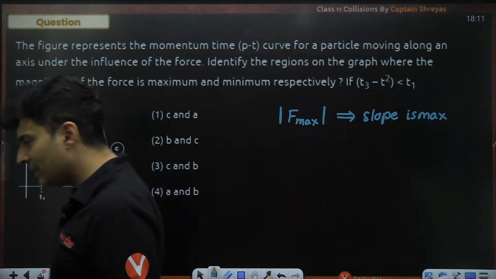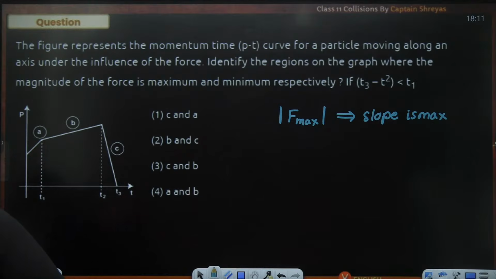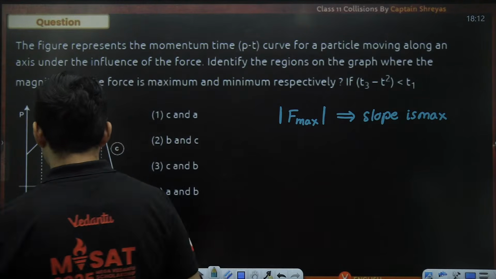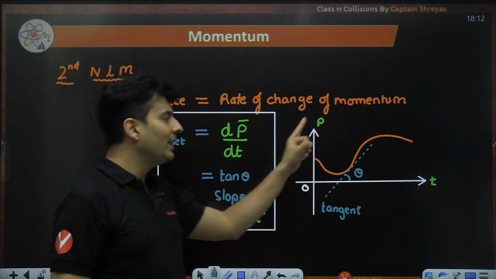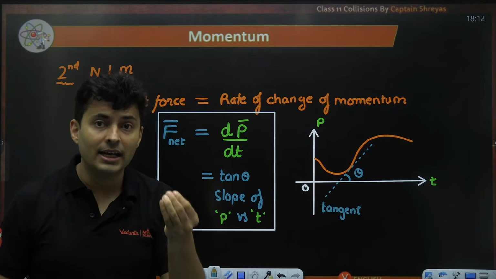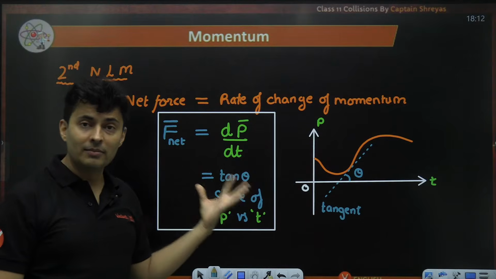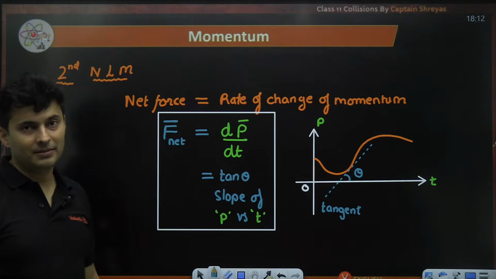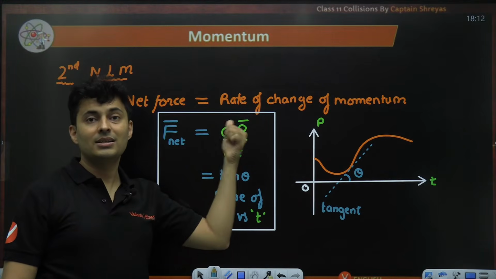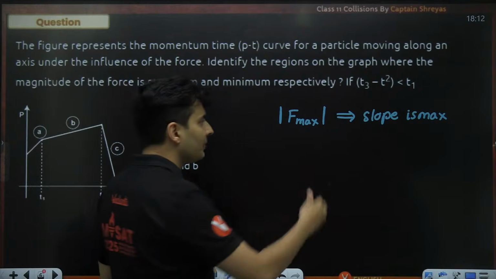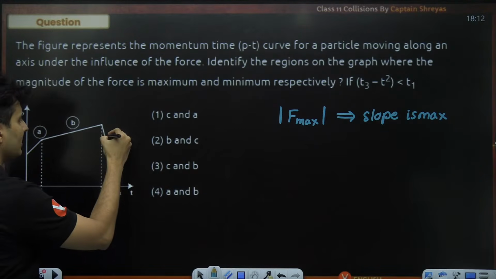You can see it very easily. Come on guys, where do you think the slope is maximum? No, don't take area under the curve, Ragul. That is a common mistake. Momentum versus time, rate of change of momentum. Whenever the word rate, instantaneous, derivative, slope comes, it is related to calculus, slope or derivatives. Instantaneous rate of change, that is dp by dt. So not area, it is not integration. It is derivatives.